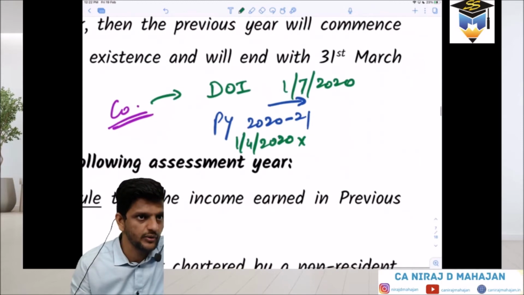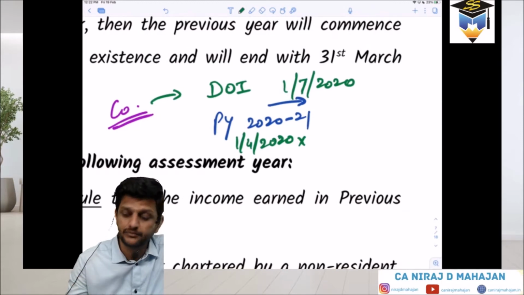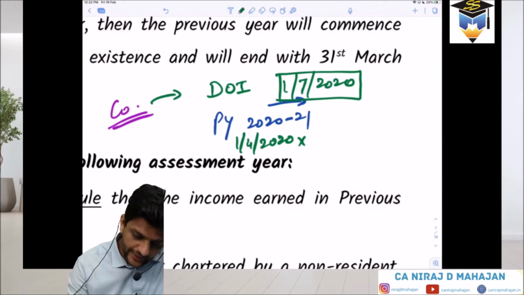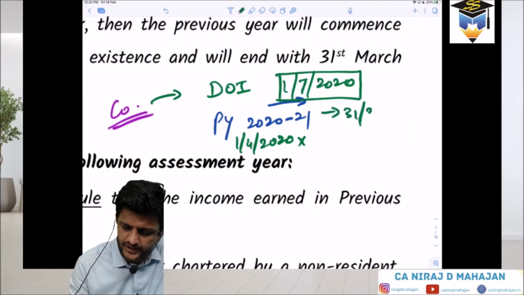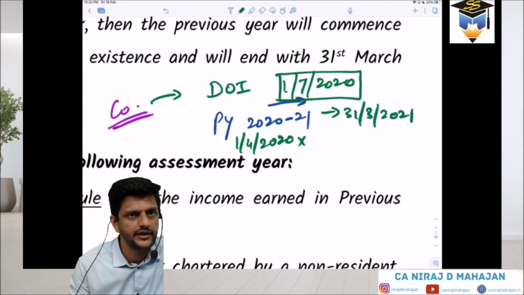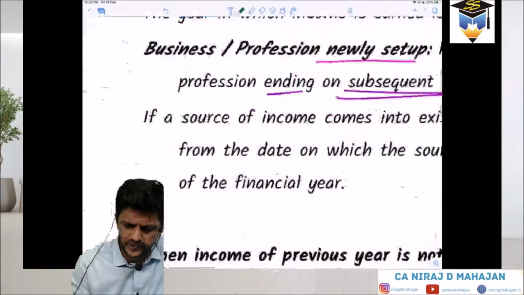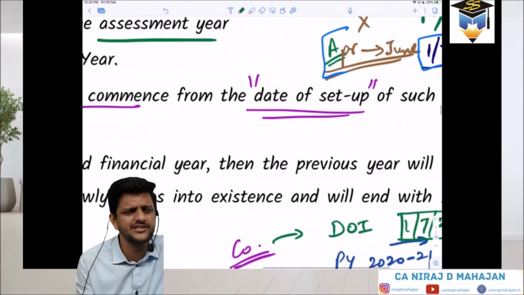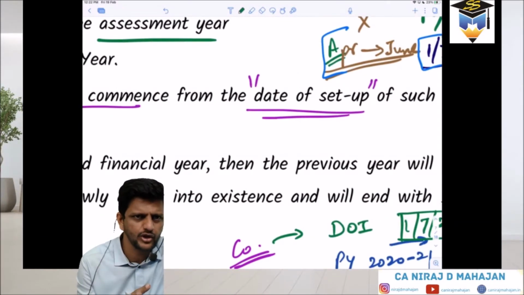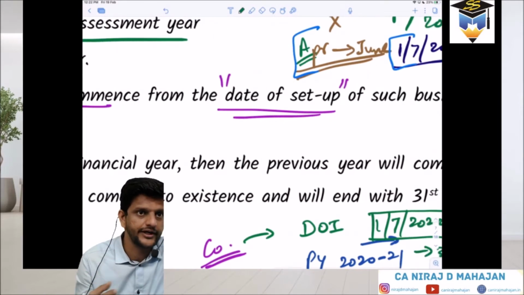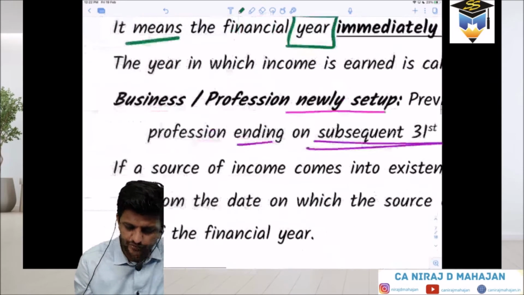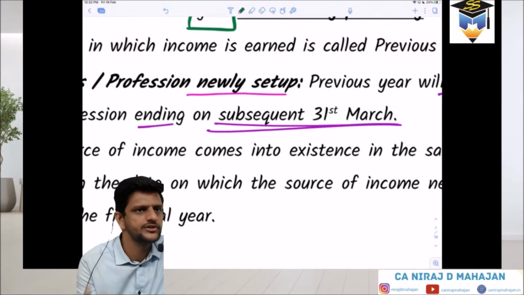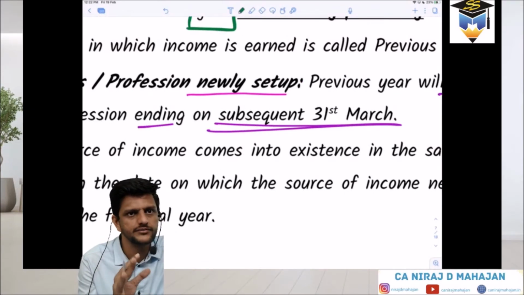The first year I am talking about. So for this company, the PY will begin on 1/7/20 and will end, obviously, on 31st March 2021. I'll repeat again, pay attention. What does it say? Previous year will commence from the date of setup. For the sake of example, for the company we'll say date of incorporation. It will start from that date of setup of such business or profession and will end on next 31st March. Whichever 31st March comes into the picture. Clear or not? Did you understand or not?